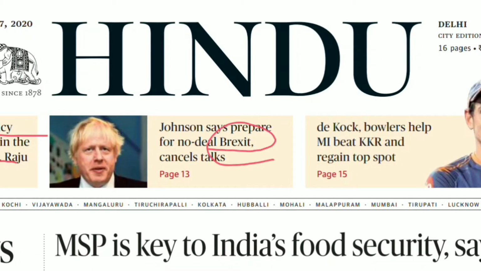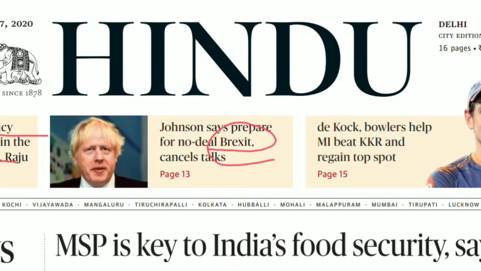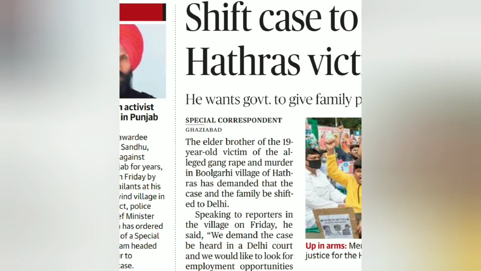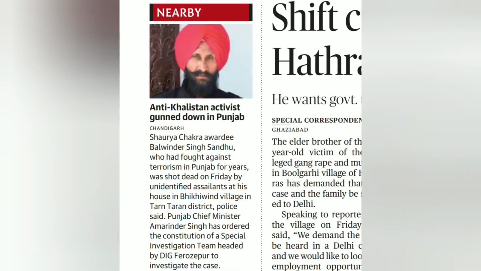Again, here you know about the Brexit part, and accordingly you can go for it. Then you come to the paper. See, when you have an anti-Khalistan activist gunned down in Punjab, you're seeing what is happening here. Now this is not important in the sense that someone was gunned down in Punjab, so it's important news. It is not a significant news item by itself.